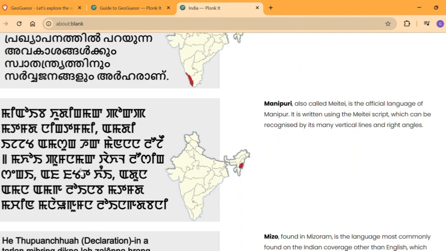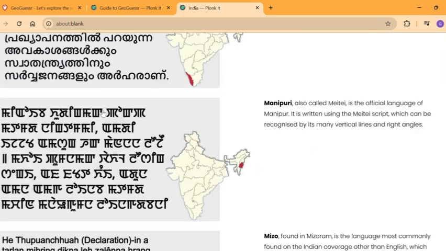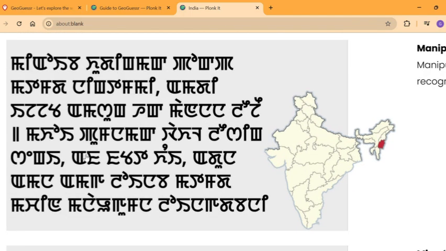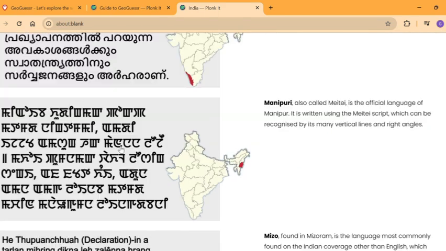So now we have Manipuri, which is actually a language that you'll get only in Manipur state of India. So Manipuri also has a line on the top sometimes, but sometimes they're also having no line on the top.